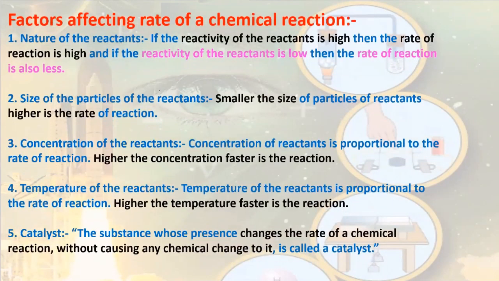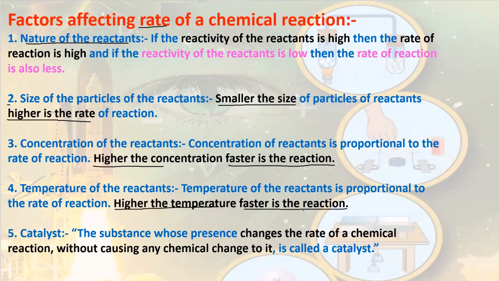Factors affecting rate of chemical reaction. Rate means the speed of chemical reaction. Nature of reactant. If the reactants are very reactive, the reaction will be fast or the rate of reaction will be high. Size of particle. If the particle size is small, the rate of reaction is high. Concentration. Higher the concentration, faster is the chemical reaction. Temperature. Higher the temperature, faster is the rate of reaction. Catalyst. Now, catalyst is a chemical substance which changes the rate of chemical reaction without taking part in the chemical reaction. So sometimes we use catalyst to speed up the rate of reaction.